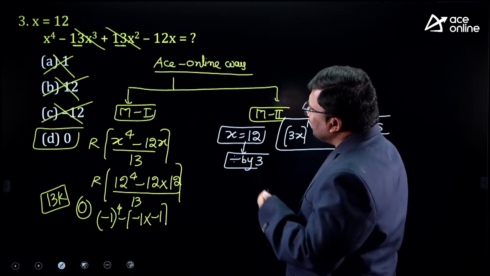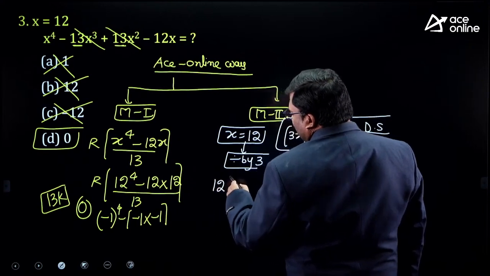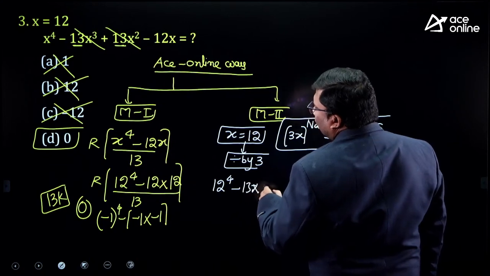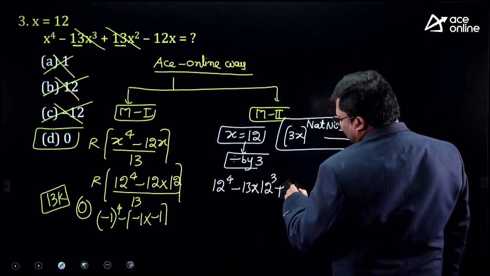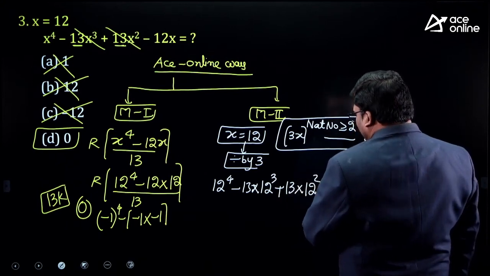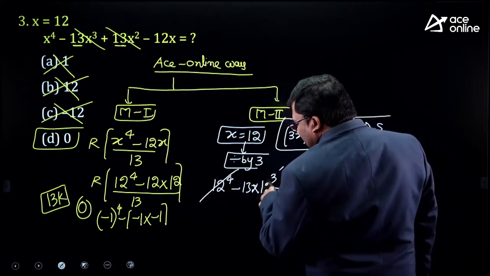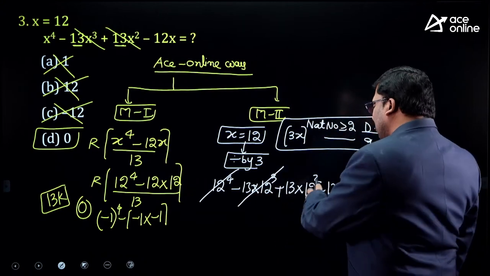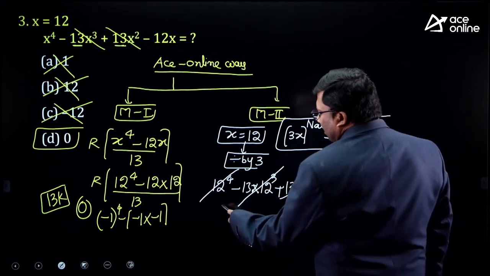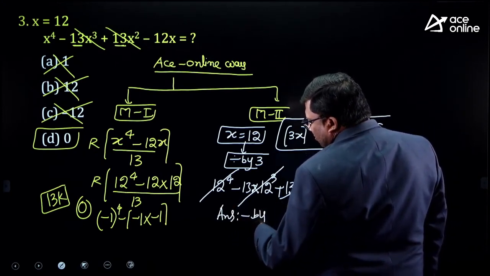Sir, why are we doing this? Just pure observation. X is 12 power 4, and 12 is a multiple of 3. So 13 into 12 cube plus 13 into 12 square, minus 12 into 12. Observe here, this is divisible by 9. 12 is 3, and 3 square, 3 into 3, is 9. It is divisible by 9. The answer should be perfectly divisible by 9.